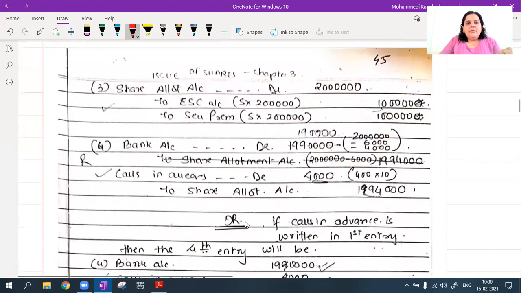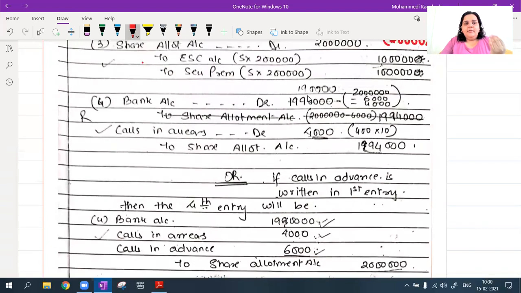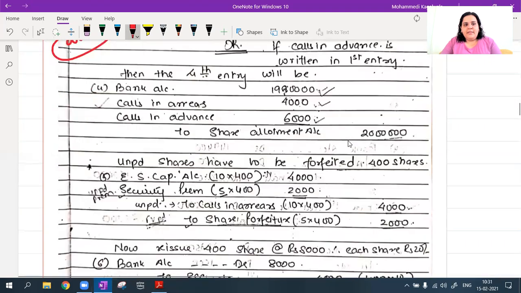Now coming to the allotment stage. Now in case of allotment, I am again going to receive 20,000 shares pay 10 rupees. 5 on face value, 5 on premium. So equity share capital 5 and securities premium 5 rupees on 20,000. But okay, when I will be passing my receipt entry, transfer is okay. But in the receipt entry, two things have to be careful. One is calls in arrears and one is in advance. Because the one who has paid in advance is not going to pay me again, and arrears is not going to pay me my allotment money only. So I have to be careful. So I'm explaining you this entry first.